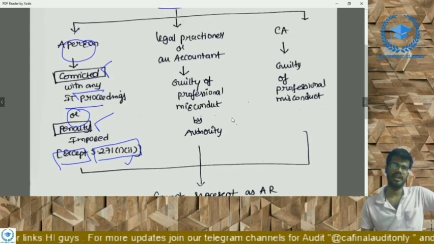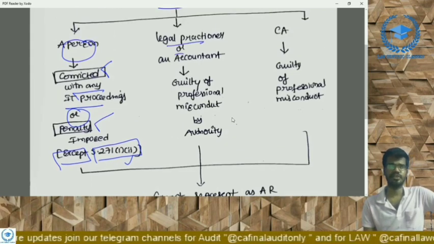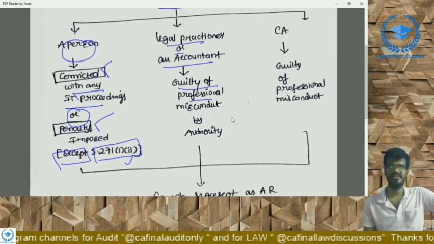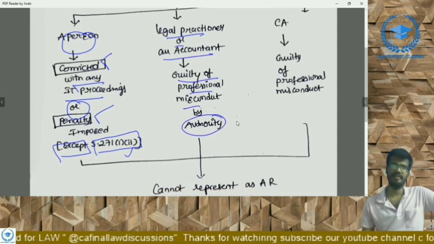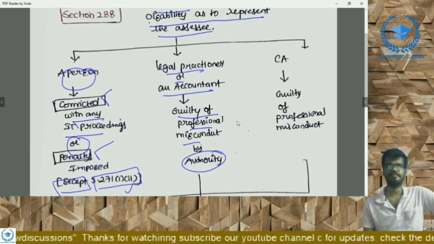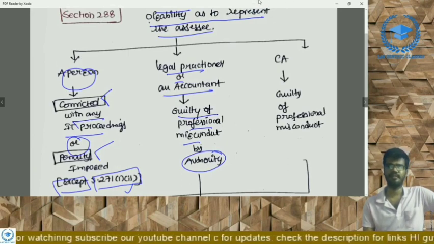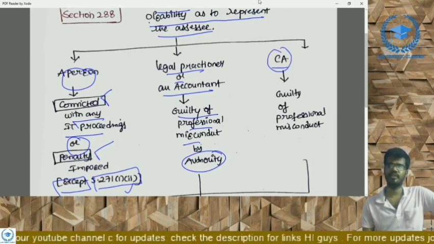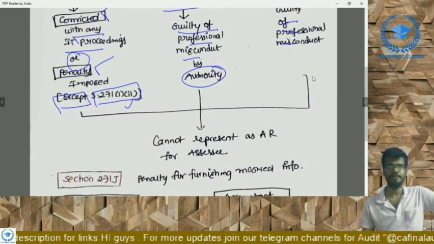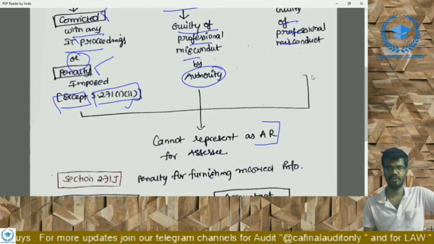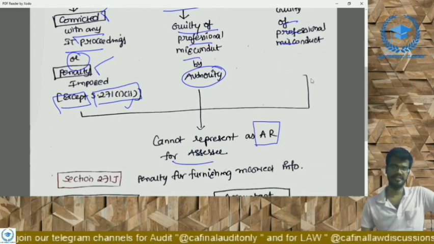And the second person is the legal practitioner or the accountant who is guilty of professional misconduct by the authority. Then also he is not able to represent his SSC. Another third point is our auditor, the chartered accountant. If a chartered accountant is guilty of professional misconduct under the CA Act 1949, he also cannot represent as authorized representative for the SSC. This is 278.